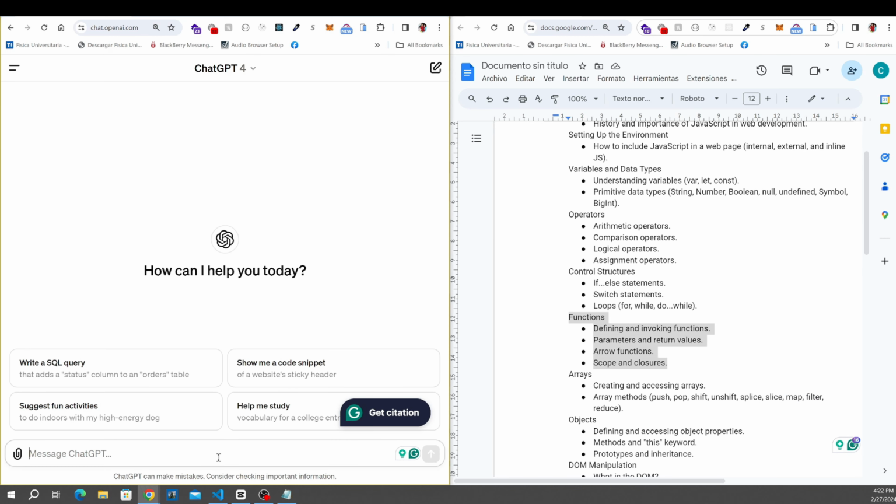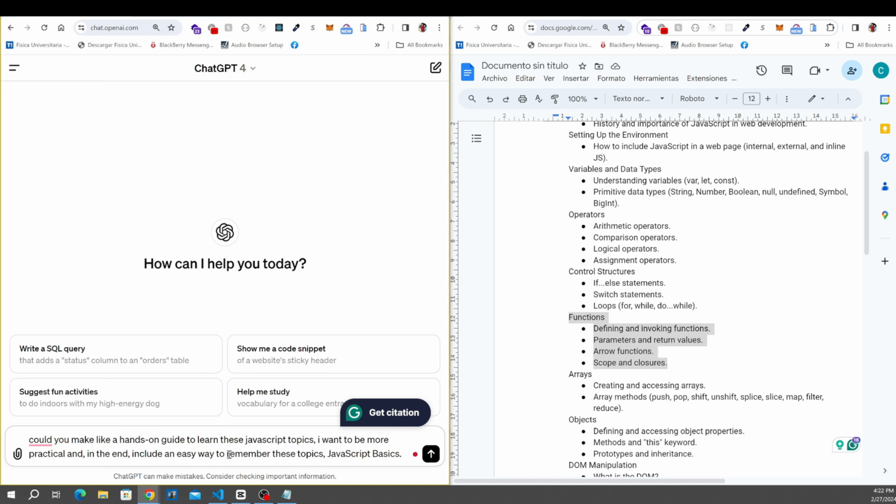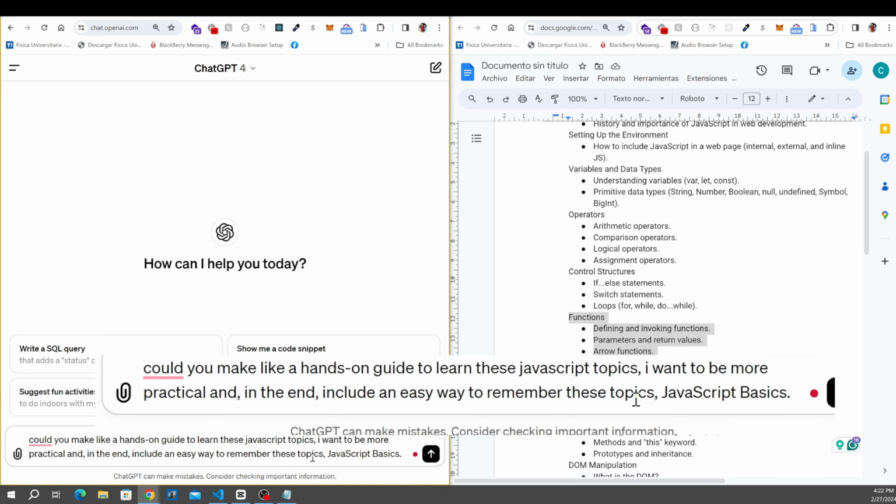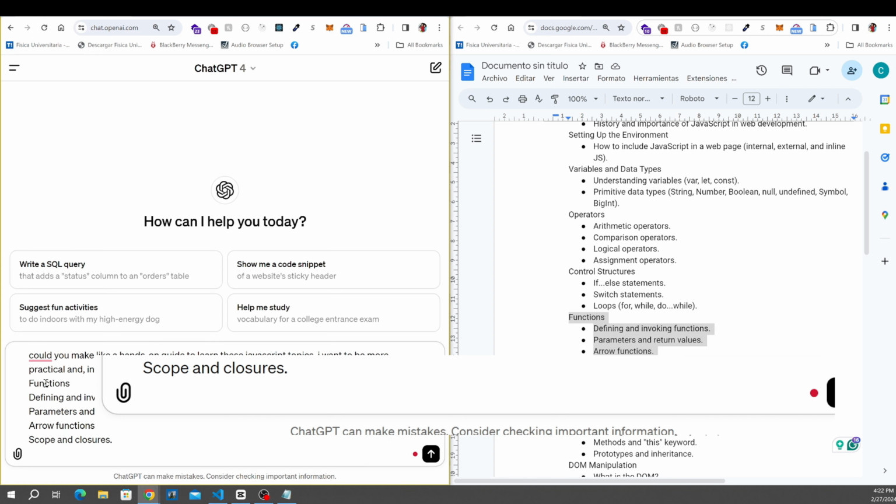Or let's try something else. Maybe you're more of a hands-on and practical person. You could ask ChatGPT to create a step-by-step guide and create hands-on learning for each specific topic, and then just pass it in the prompt.